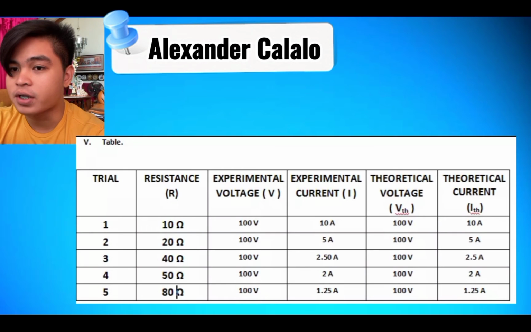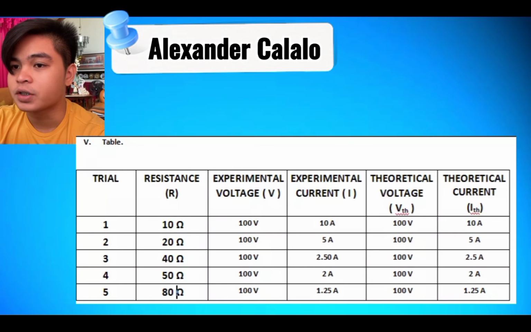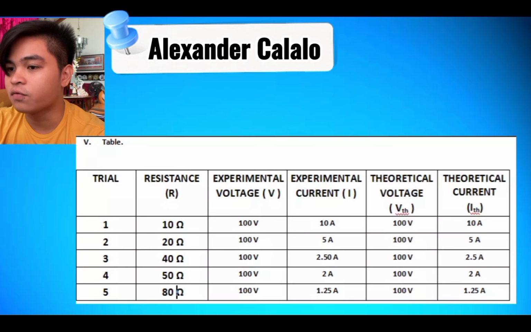For trial number 3, the resistance is 40 ohms. The experimental voltage is 100 volts. The experimental current is 2.5 ampere. The theoretical voltage is 100 volts. The theoretical current is 2.5 ampere.